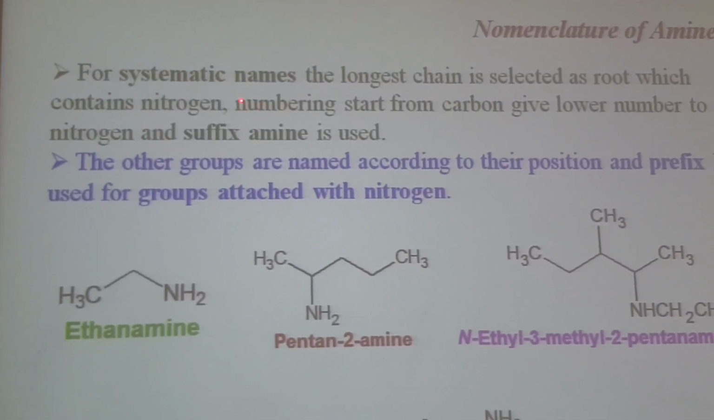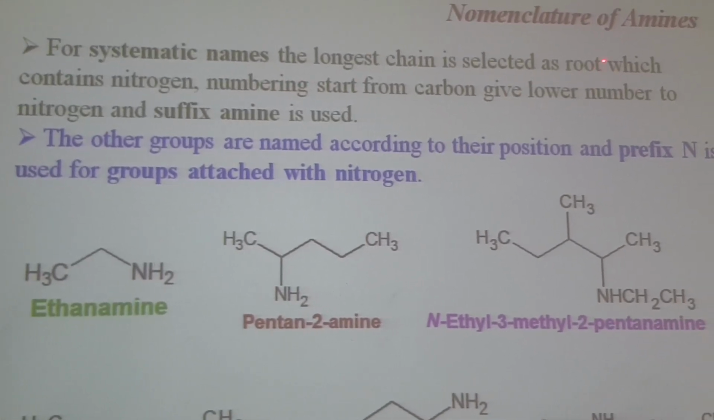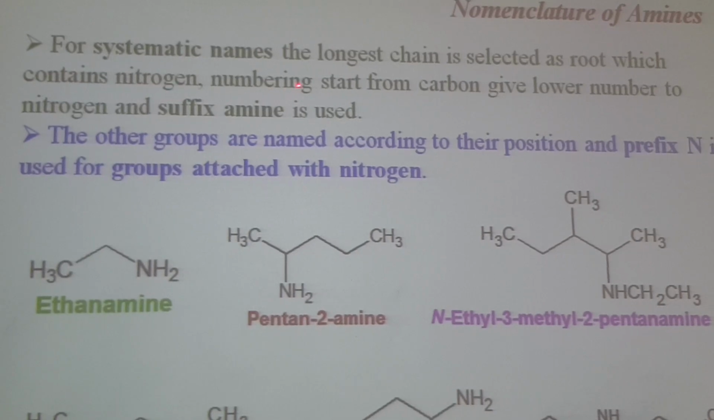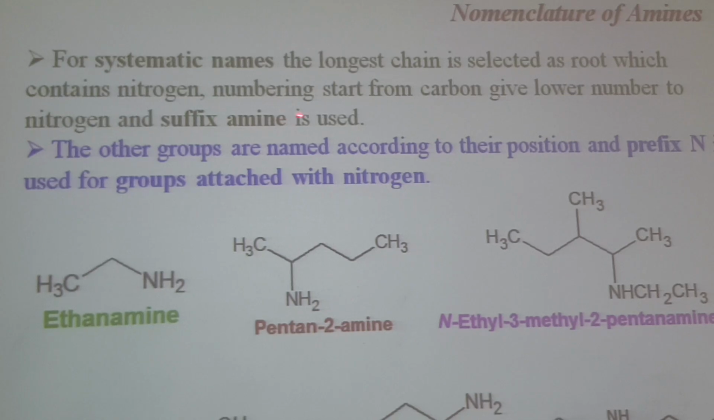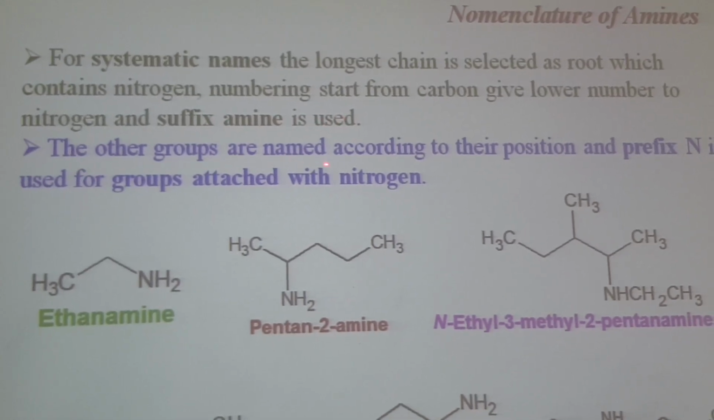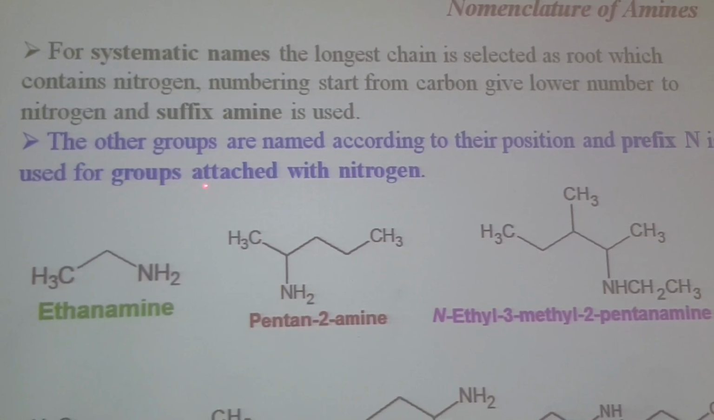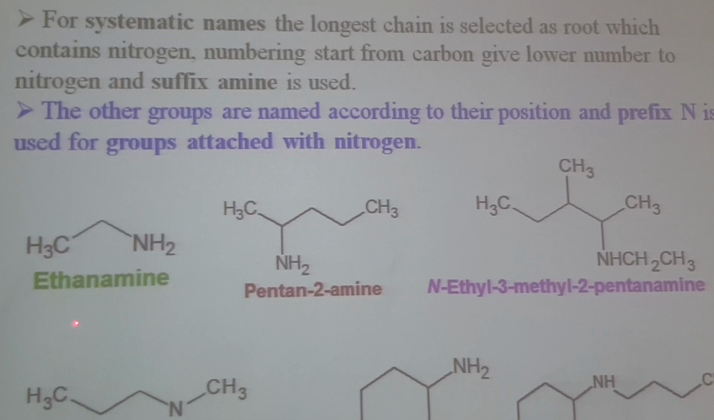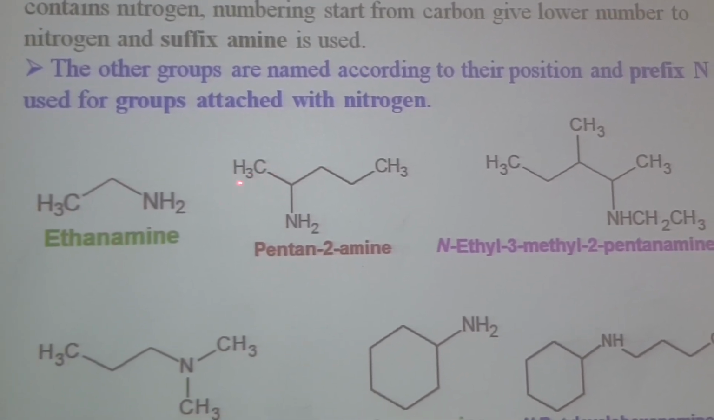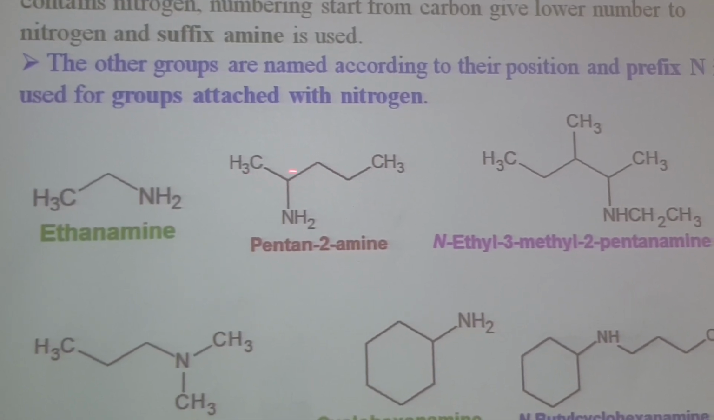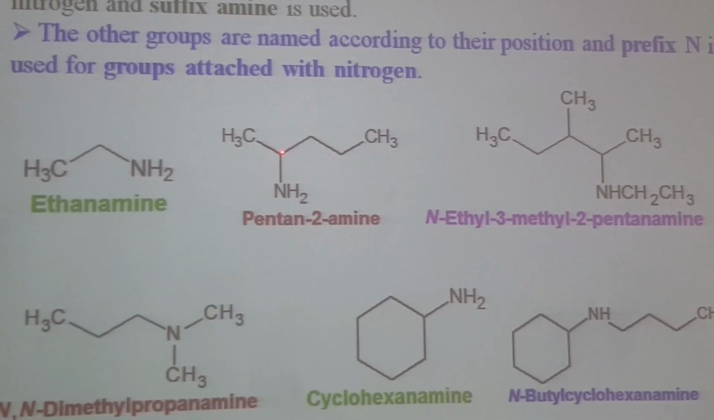For systematic nomenclature of this compound, we select the longest continuous chain as root, which contains nitrogen. Numbering starts from the carbon which gives the lowest number to nitrogen, and the suffix amine is used. The other groups are named according to their position, and the prefix N is used for groups which are attached to nitrogen. For example, here we have 2 carbons, ethanamine. Here we have 1, 2, 3, 4, 5 carbons, pentane, 2-amine, to show the amino group is present at the 2 position.